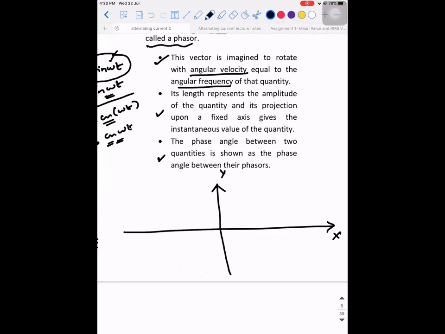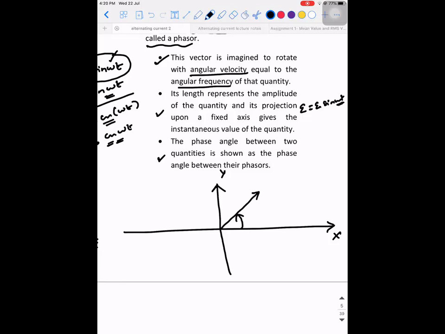Am I right? If I give you a quantity like E naught sine omega t, you need to look at this angle. Omega t is the angle which the vector is making with respect to which axis? X-axis. Exactly.